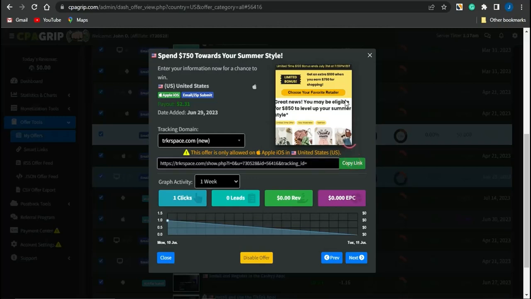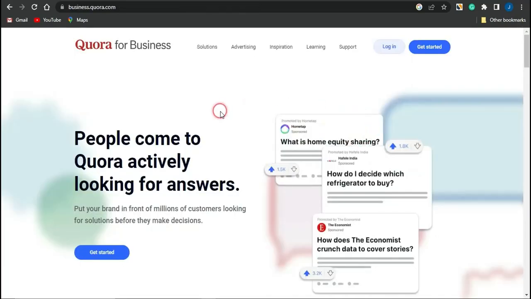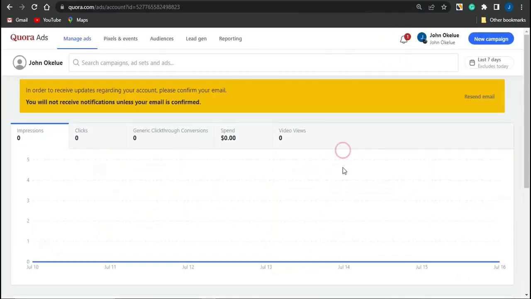So guys, to promote this offer on Quora Ads, you just want to go onto this website called business.quora.com, and if you head onto this platform, guys, you are on Quora Ads. You can then go on to logging into your account if you do have one right here. If you don't have an account, just simply create one, and it's quite easy to create. Once you do that, you should be brought to a dashboard that will look similar to this.